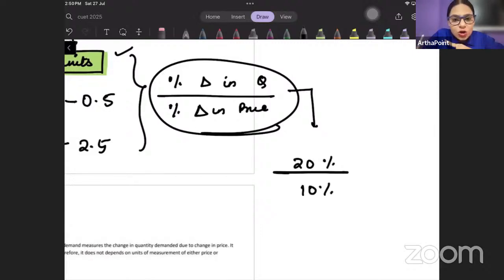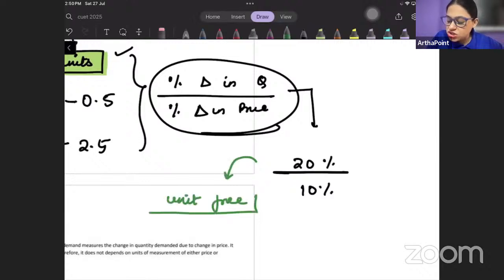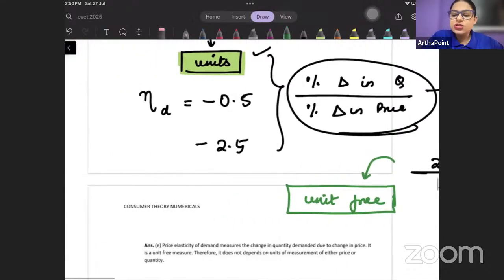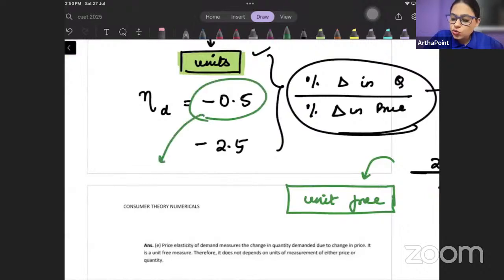So when you are converting it in terms of percentage, you are ensuring that you are making it unit free. आपने उसके यूनिट्स को हटा दिया, परसेंटेज में ना वो रुपीज में रहा, ना वो अब यूनिट्स में रहा, it is unit free, right? So the correct answer to this is that elasticity of demand is a unit free concept.